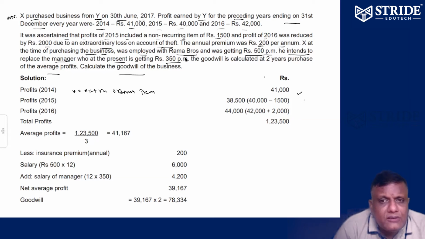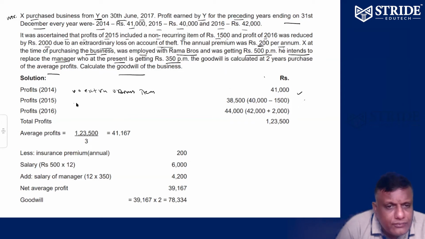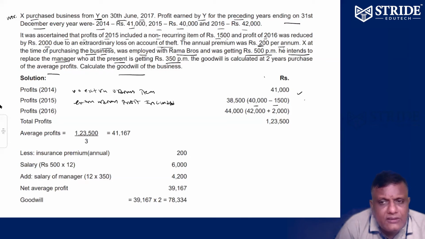Profit 2015 is 40,000. Here, 1,500 extraordinary profit is included, so 1,500 is subtracted. The balance is 38,500. Extraordinary profit was included, we removed it. Any extraordinary profit available, you please remove.